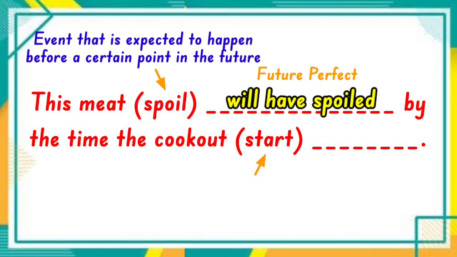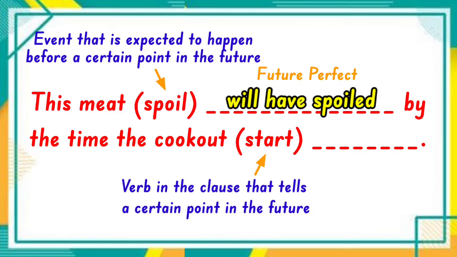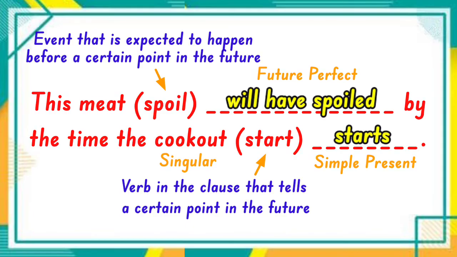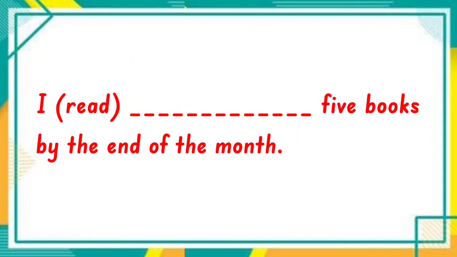Now let us have start. Since this is the verb in the group of words that tells the specified point in the future, it has to take the simple present tense. So it should be starts because cookout is singular. Okay? Next. I read 5 books by the end of the month.